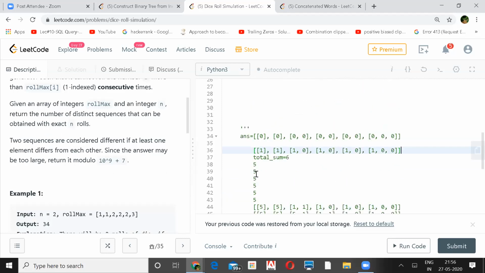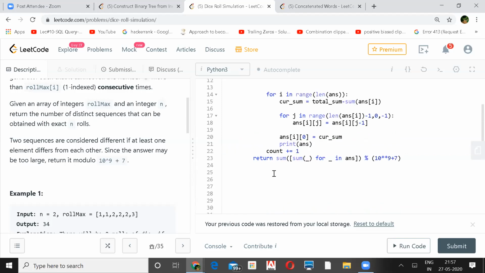Oh, in the next one, right? Right, yeah. Because you are just looking at the previous level and using your current one. Current sum will be your total sum minus the one which you have already computed. This is what the current one is.